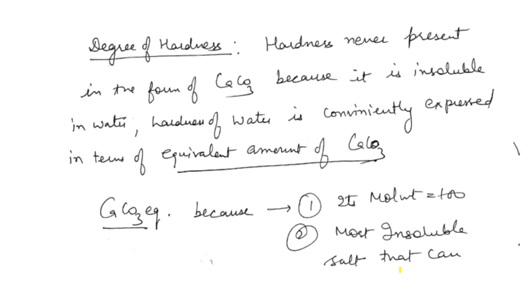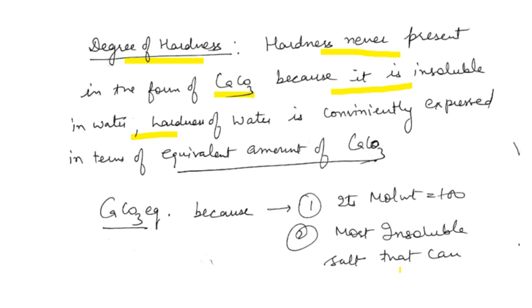Now, after understanding the various types of hardness, temporary and permanent, what do you understand by the degree of hardness? The hardness is never present in the form of calcium carbonate because it is the most insoluble salt in water. So various salts are responsible for causing the hardness. How do we express it in one form?